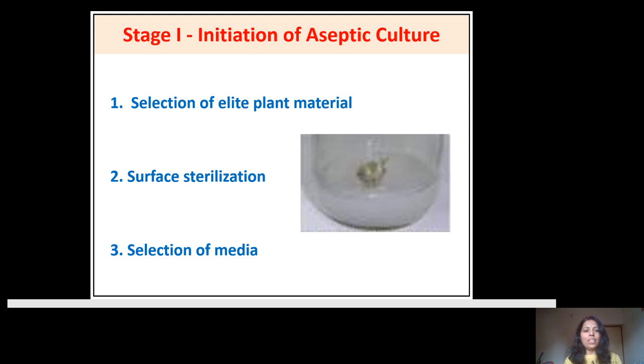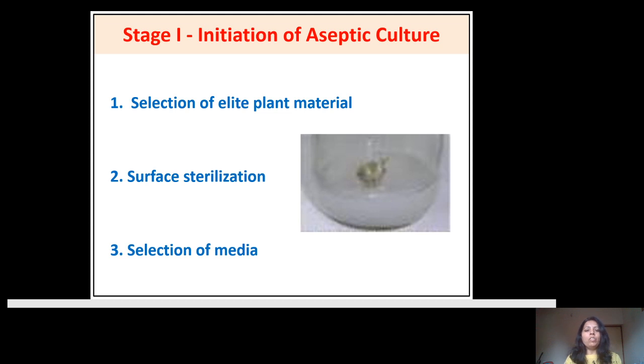Now first we see the first stage, that is initiation of the aseptic condition. This initiation of the aseptic condition has three parts: selection of the elite plant material, the process of surface sterilization of this elite plant material, and the selection of the media to grow this plant in vitro.